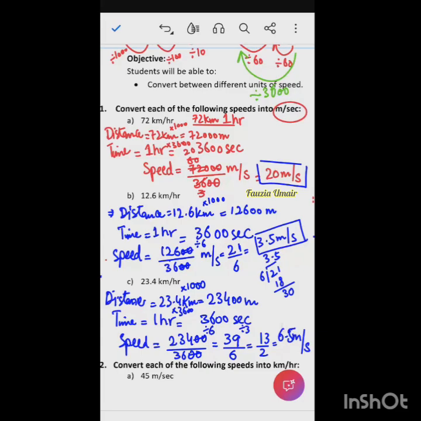So this is the simplest conversion, believe me, when the speed is given in kilometer per hour and you are just converting it into meter per second. The other way around is difficult, but the difficulty comes when multiple combinations of units come. Okay? In speed questions, it is very common that when you have to compare the speeds of two objects, your time is, for example, given in seconds, but your speed is given in minutes.